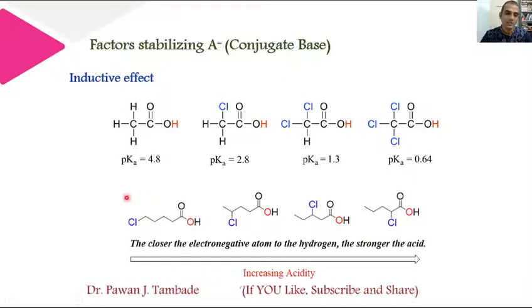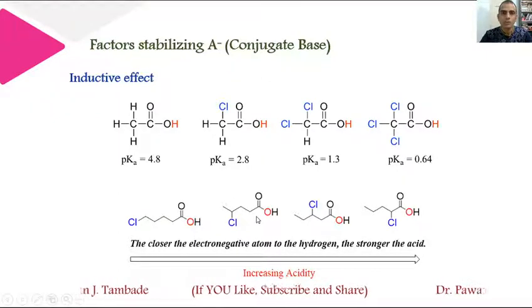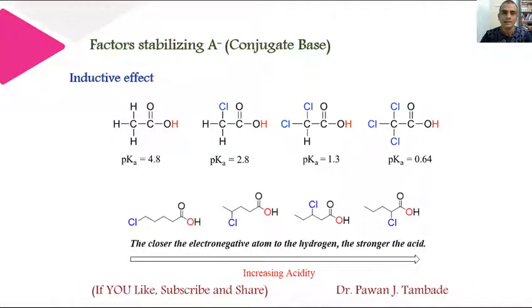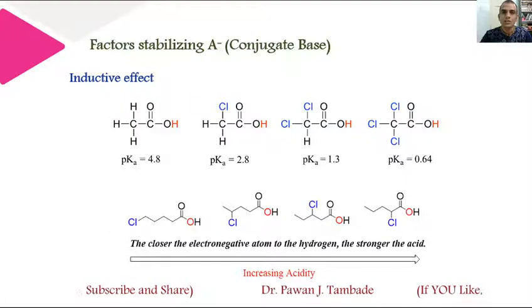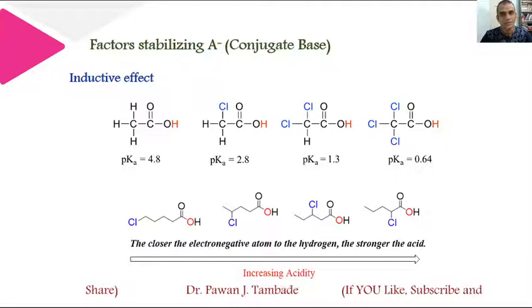However, the acidity of this molecule is lowest. So depending upon the position of the atom or group which either stabilizes or destabilizes the conjugate base of the parent acid, acidity depends. If such electron withdrawing atoms or groups are closer to the carboxylic acid group, then they enhance acidity, and vice versa.